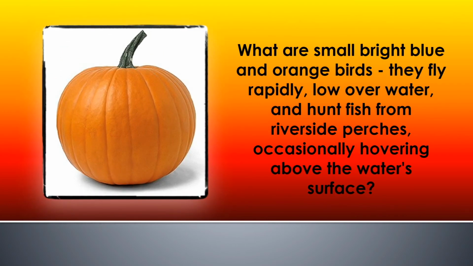Second one in fruit and veg. What are small bright blue and orange birds? They fly rapidly low over water and hunt fish from riverside perches, occasionally hovering above the water's surface. And once again, smash that in with the picture on the left and you'll get the answer that we're looking for.